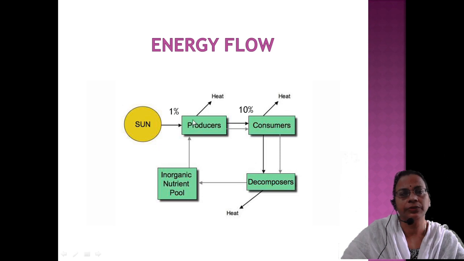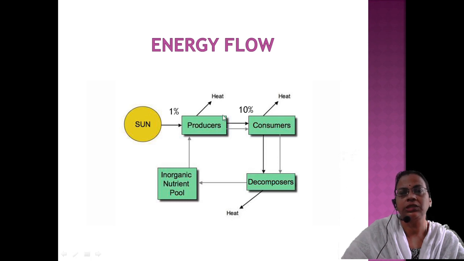Then from the producers onwards, out of what they have fixed in the form of starch, only 10% can be passed on to the next trophic level. This is in your textbook: the transfer of energy.